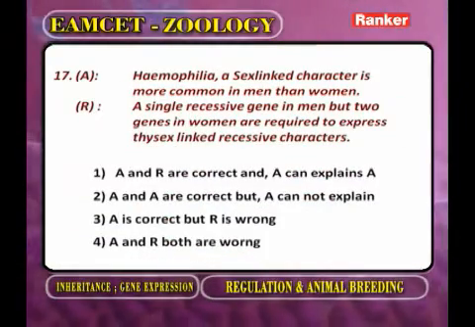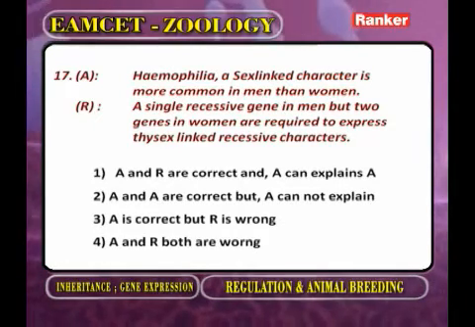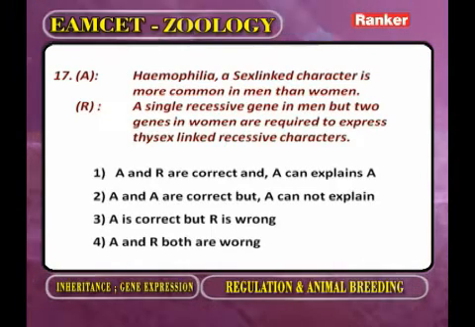Next one is assertion. Hemophilia, a sex linked character, is more common in man than woman. Now as we observe the hemophilia, that is a genetical disorder. The gene responsible for the hemophilia is recessive.